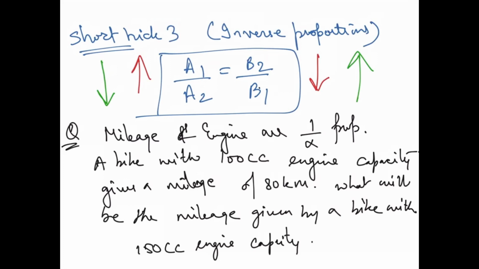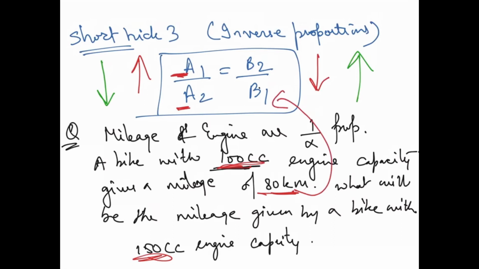So what are we trying to say over here? See, it is very, very clear. A1 is 100. A2 is 150. Now they are saying a bike with 100cc engine capacity gives a mileage of 80 kilometers. 80 kilometers is B1.